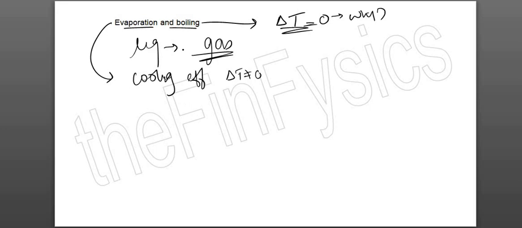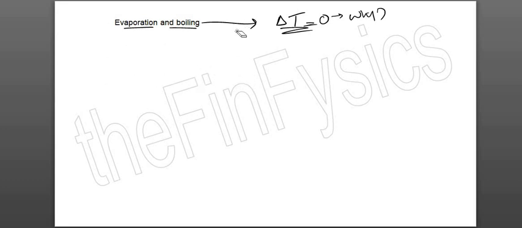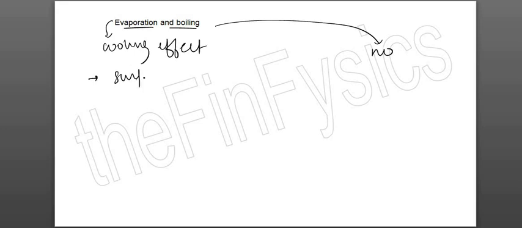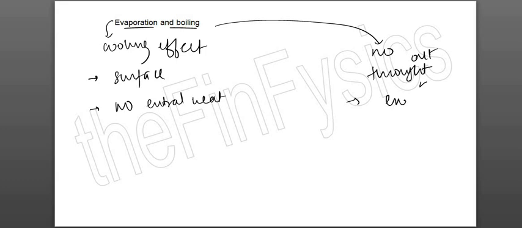So if they ask you the difference between evaporation and boiling, normally they ask you for 2 marks. So you can write down evaporation produces cooling effect. Boiling will not produce cooling effect for 1 mark. यहाँ पे there is no cooling effect. Evaporation happens at the surface. Boiling happens throughout the liquid. Third point you can write down, for evaporation there is no requirement of external heat supply. यहाँ पे you require an external heat source or heat supply. These are 3 points. They normally ask for 2, not more than that.